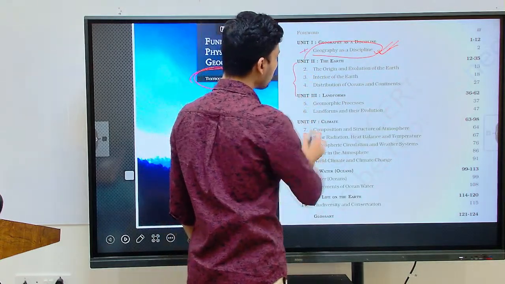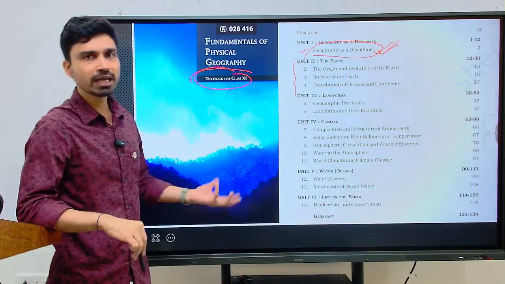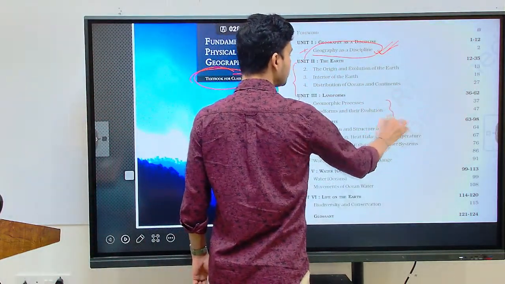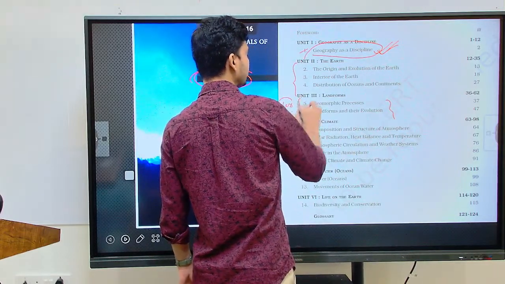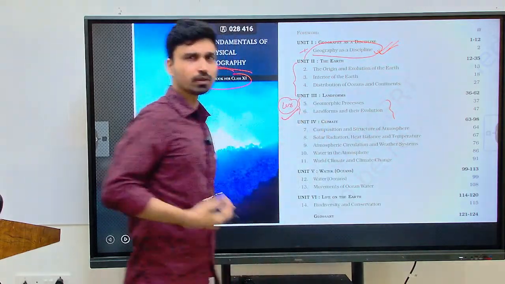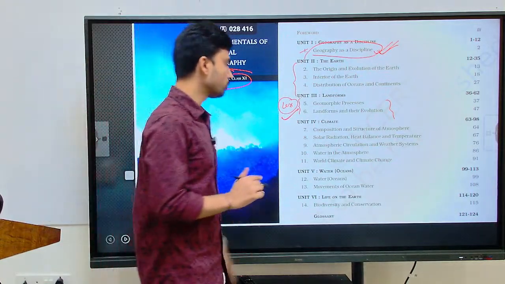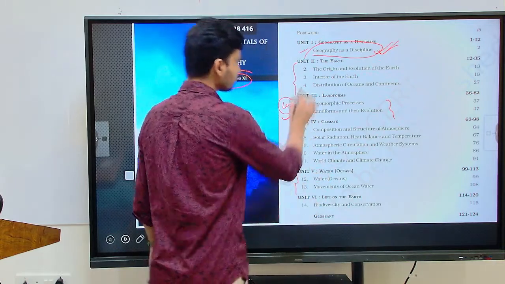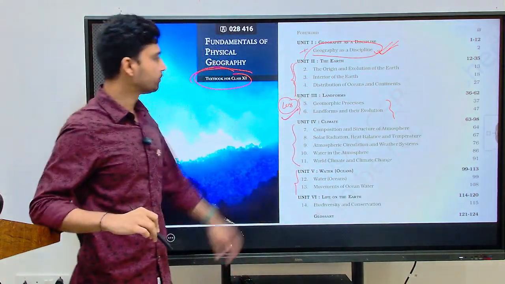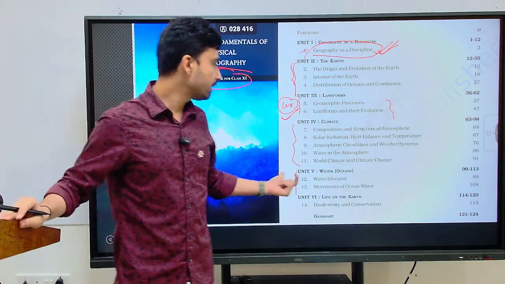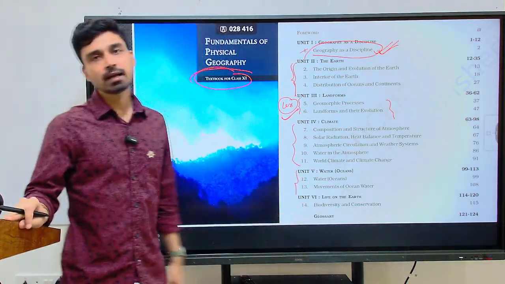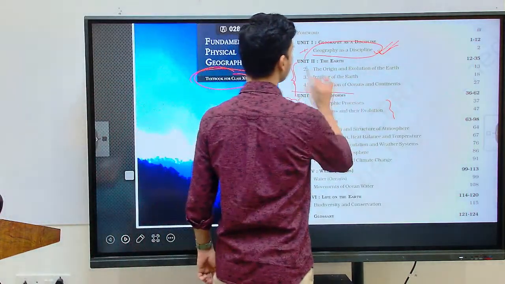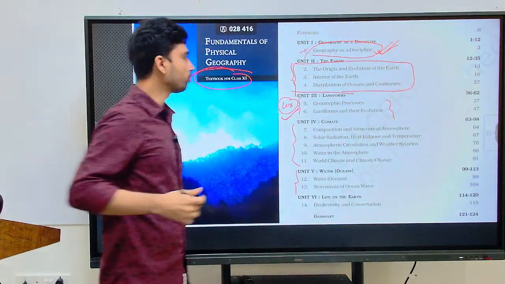Here again, not all these chapters are equally important. If you look at the previous year trend of questions, for chapters 5 and 6 very few questions have been asked in the last 10 years. So this is something you can put off for the later stages. Climate is very important here, the water part is very important, and then obviously the second, third and fourth. So chapters 2, 3, 4, 7, 8, 9, 10, 11, 12 and 13 are the main chapters that you have to go through multiple times to have a clear understanding of the physical geography of the world.